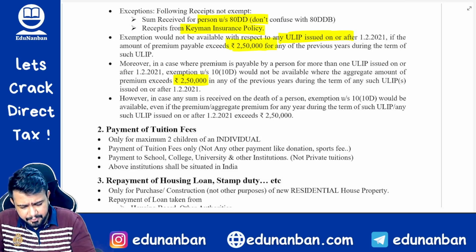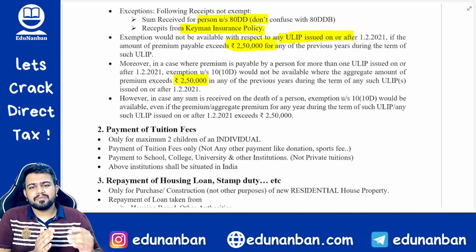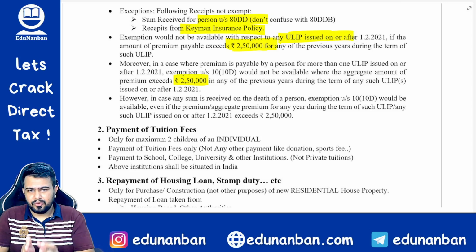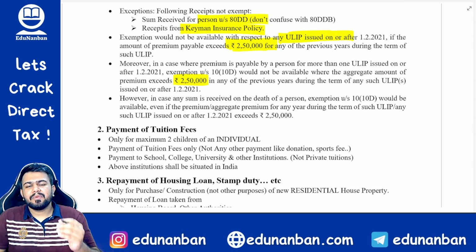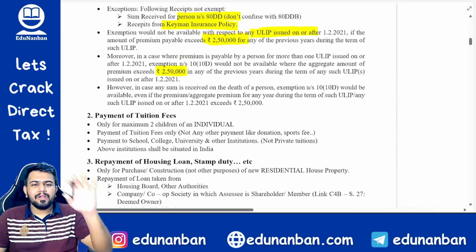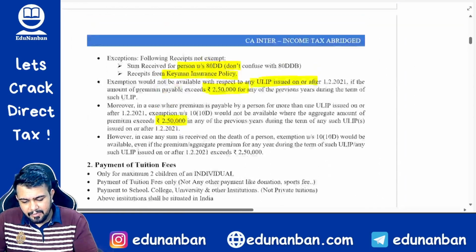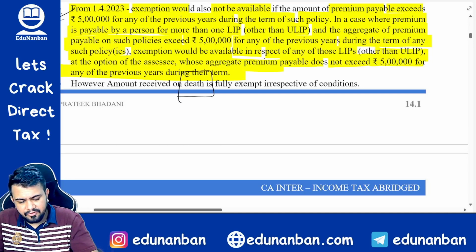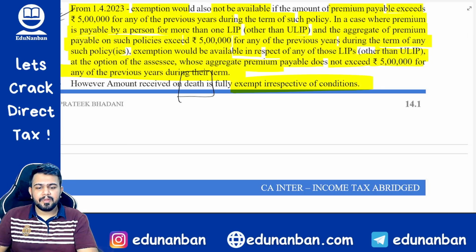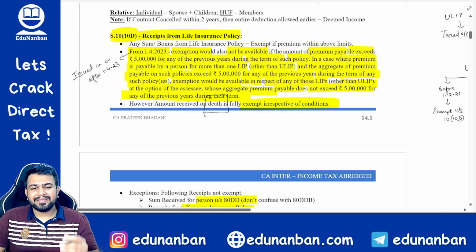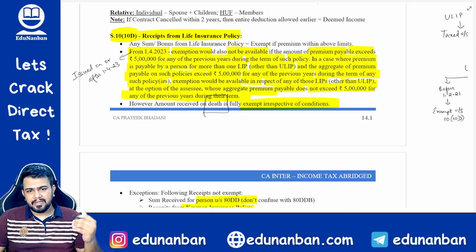If the ULIP policy premium is more than 2,50,000 and the aggregate is also more than 2,50,000, the same concept as we discussed right now also applies for ULIP. In case of ULIP, the maximum limit is how much? 2,50,000. Fine. And in all the cases, if the amount from a life insurance policy is received on death, then it is fully exempt. You get my point? So if the amount is received on death, you need not see any condition at all. It is fully exempt. If other than death only, you have to see all these conditions.